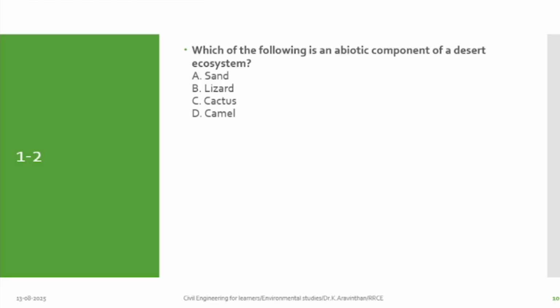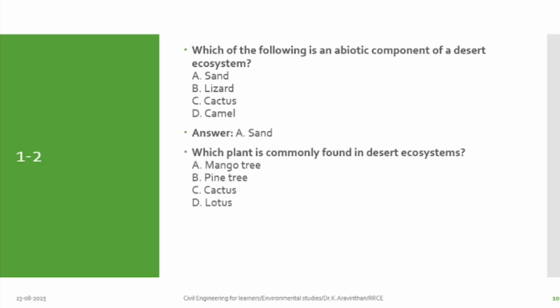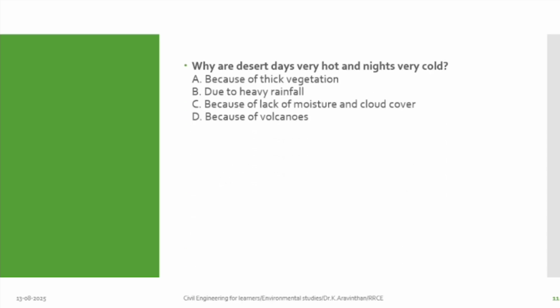Which of the following is an abiotic component of desert ecosystem? Sand. Yes, you are right. Next one. Which plant is most commonly found in desert ecosystem? Cactus. Yes. Next one. Why are desert days very hot and nights very cold? Lack of moisture content and cloud cover. Yes.